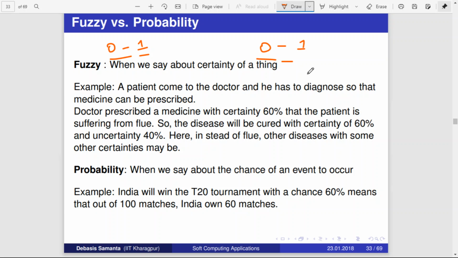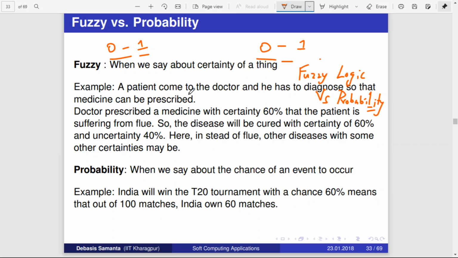I would like to leave it as homework. Try to identify the difference between fuzzy logic and probability. This is something for which you have to refer to many things and understand, because this understanding is crucial to have a better understanding of this course.